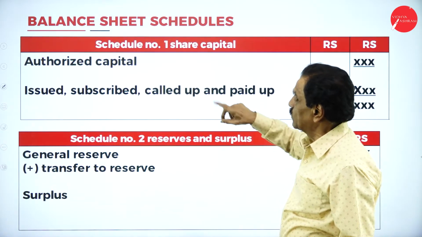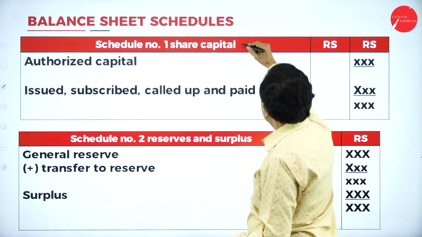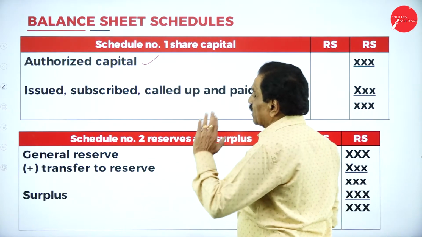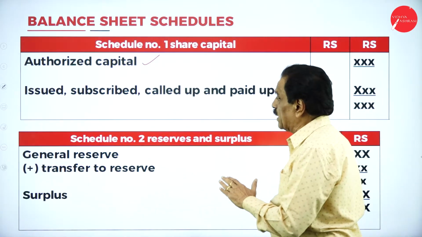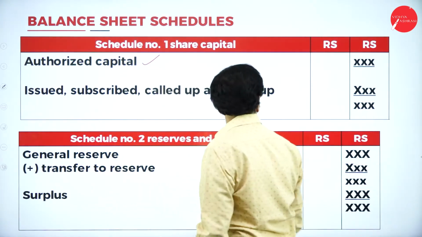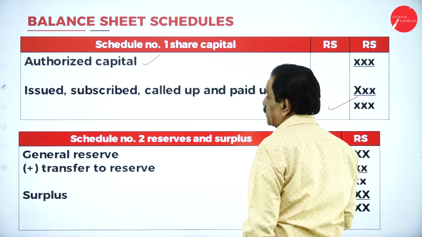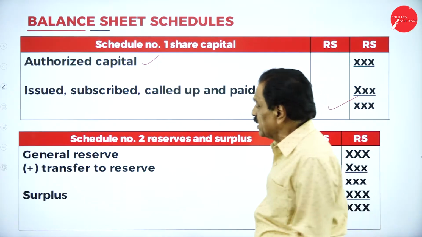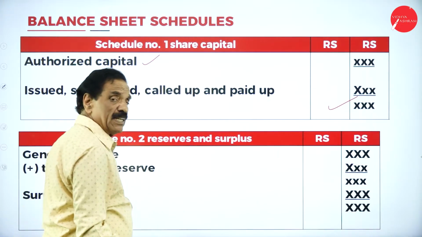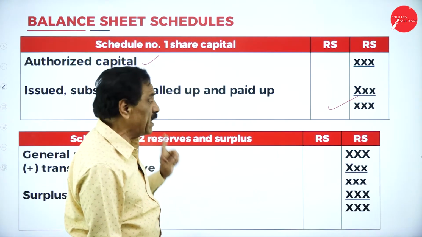Schedule number one, share capital. First is the authorized capital. Write it here. Then issued, subscribed, called up and paid up. From the issued capital, calls in arrears should be deducted. Whatever the difference is, that is your paid up capital. Schedule number 2, general reserve: add the transfer here. If you have a surplus, that should be added. If there is a deficiency, that should be deducted.